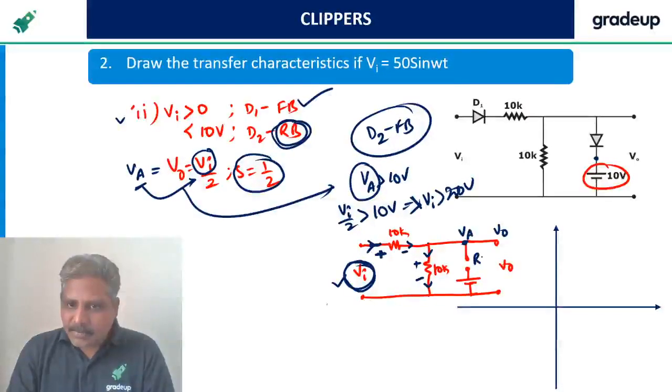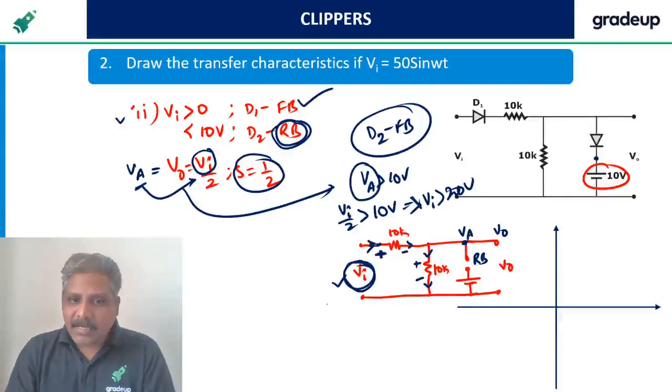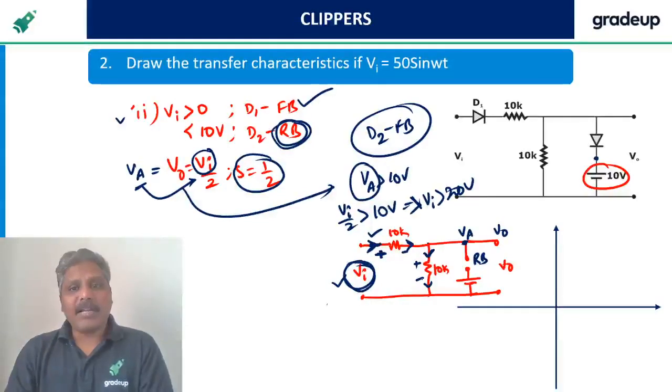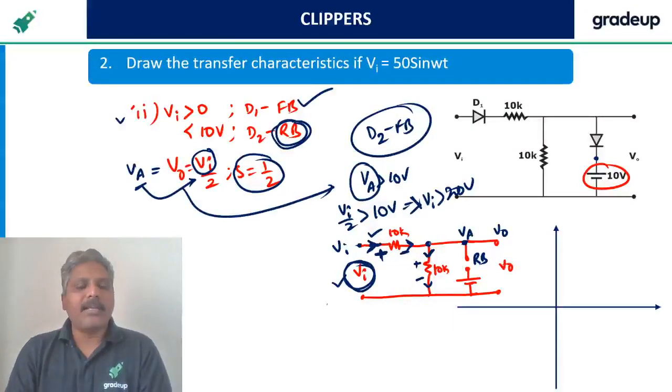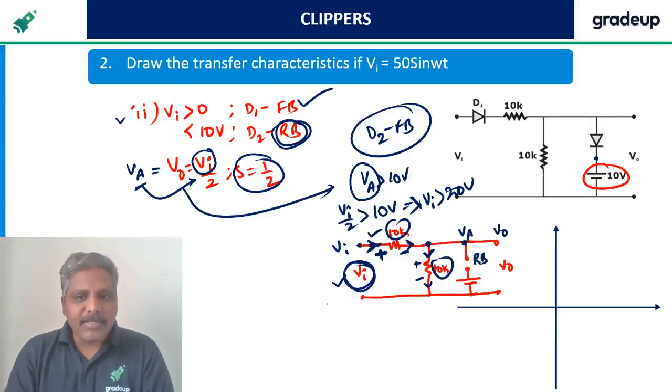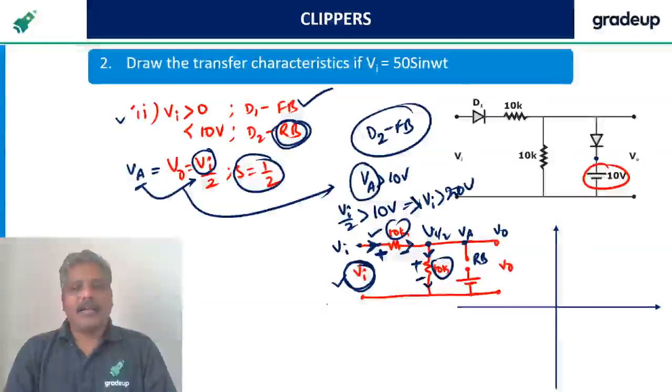Even though this diode is reverse biased, current is still flowing. Have you observed? The current is still flowing like this, even though the diode is reverse biased, because this diode is forward biased. Whenever current flows, the drop is there. So the voltage here must be the input voltage Vi minus this drop. Since the 10K and 10K resistances are equal, half is dropped here and the remaining half is dropped here. That's why we call it Vi by 2. Understood? That is the one point.